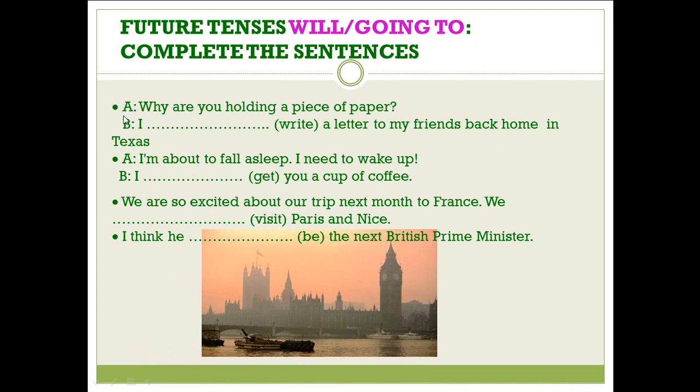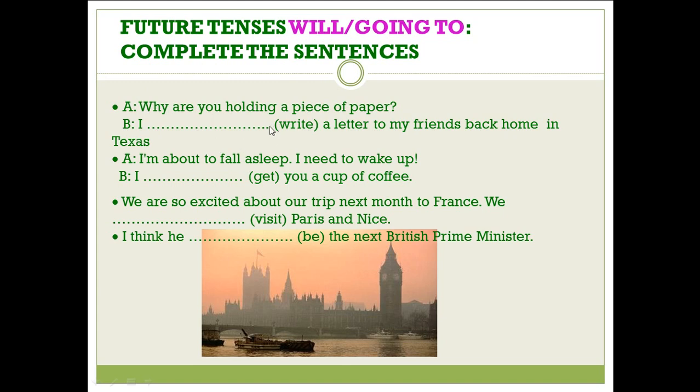Let's go to the first mini dialogue. A is talking to B. A says, why are you holding a piece of paper? B, I write a letter to my friends back home in Texas. Now, what will you choose in this space? I will write a letter or I am going to write a letter. What kind of action is that?